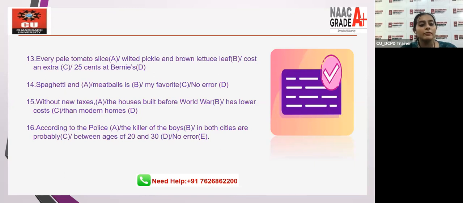15th. Without new taxes, the houses built before World War has lower costs than modern homes. Is there any part of 15th question wrong or is it perfectly fine? Write the answer according to you in the chat box.